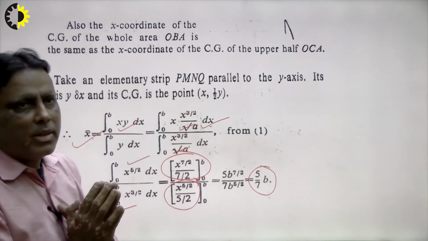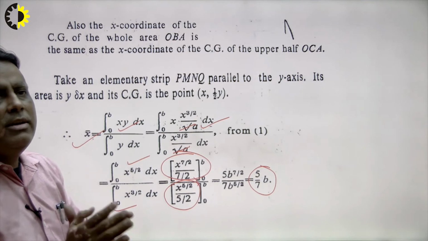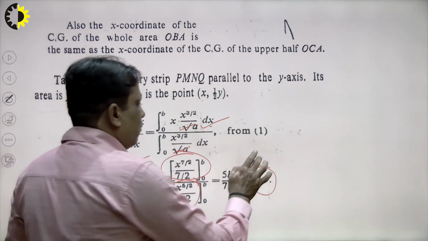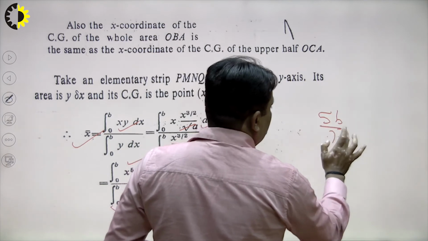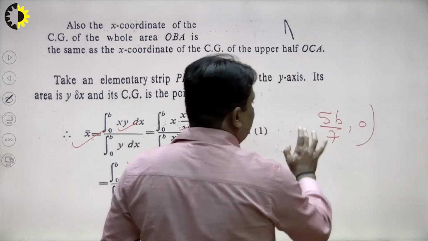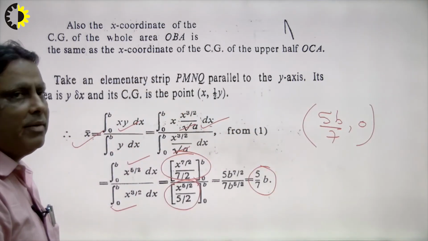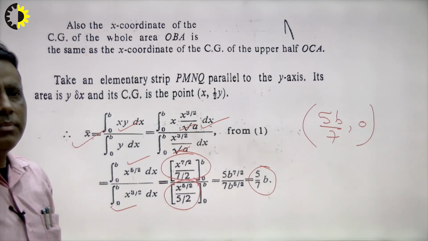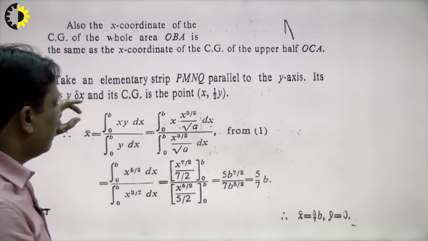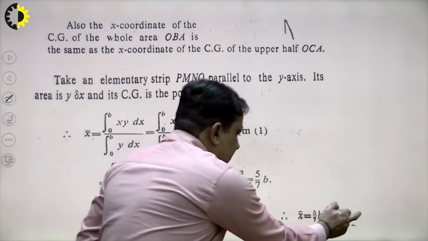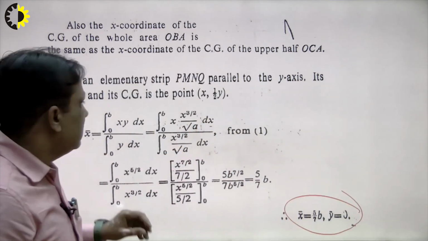So in this way the center of gravity of the given graph will be 5b by 7, and y is 0. In this way we can find the center of gravity of the given problem. Students, keep this in mind when you solve the problem, very carefully.